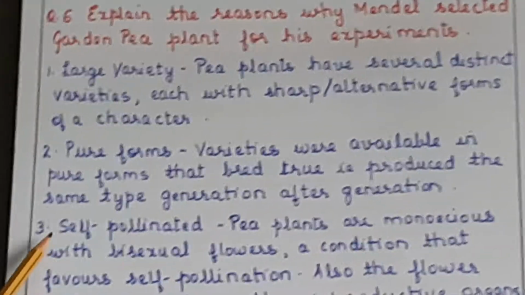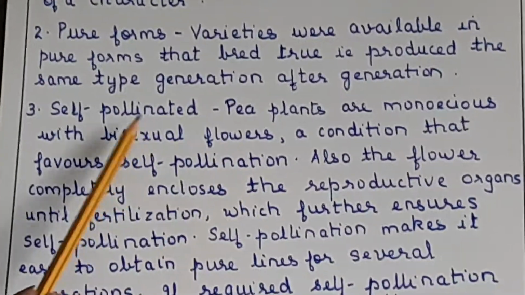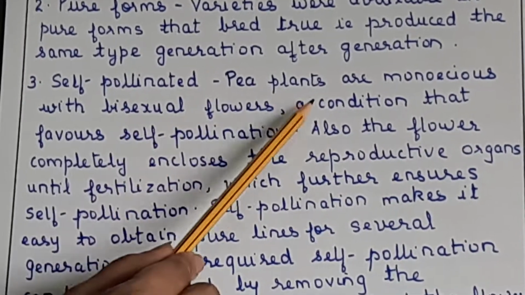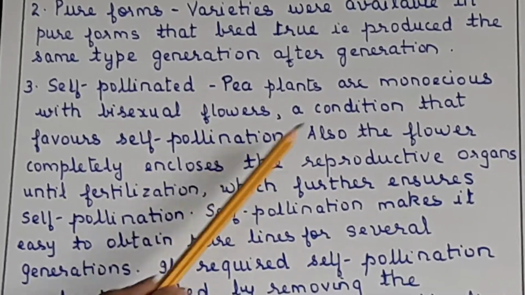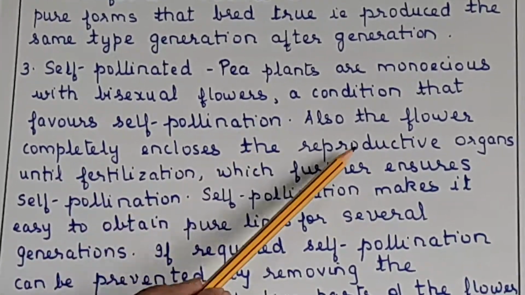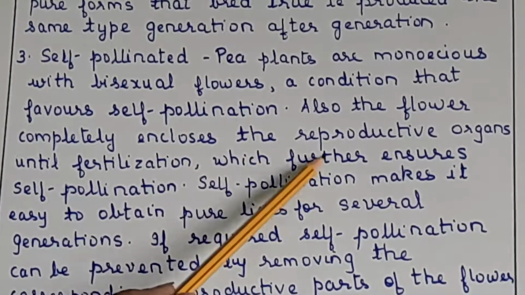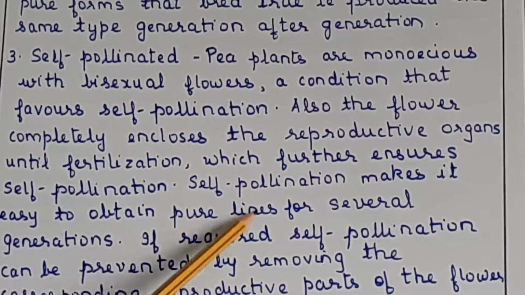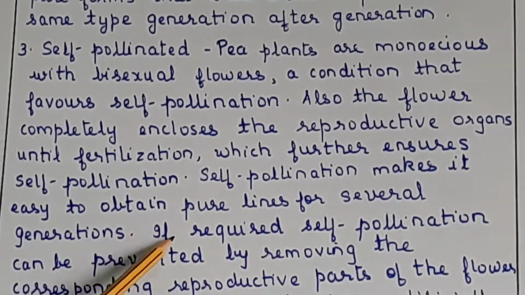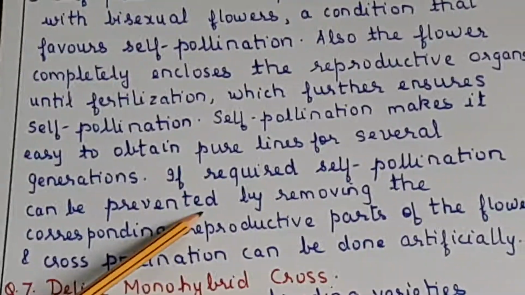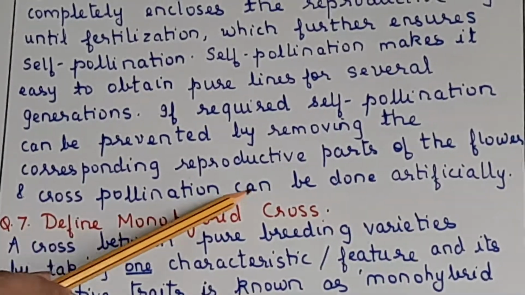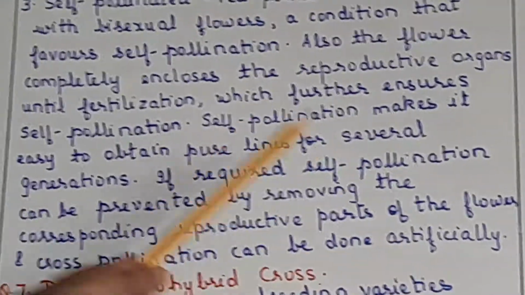after generation. Third point, self-pollinated. Pea plants are monoecious with bisexual flowers. Bisexual flowers means the male and female parts are in the same flower, okay. A condition that favors self-pollination. Also the flower completely encloses the reproductive organs until fertilization, which further ensures self-pollination. Now self-pollination makes it easy to obtain pure lines for several generations. If required, self-pollination can be prevented by removing the corresponding reproductive parts of the flower, and cross-pollination can be done artificially, okay. So these are the 3 reasons.